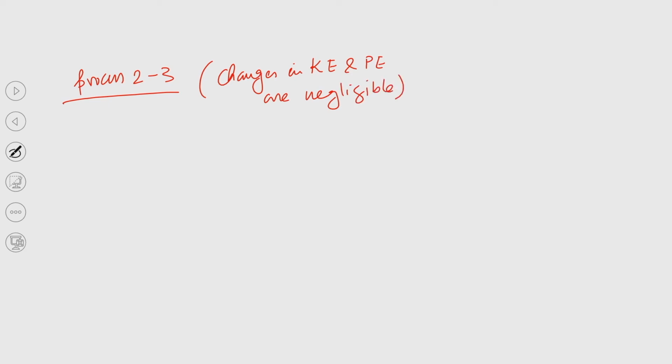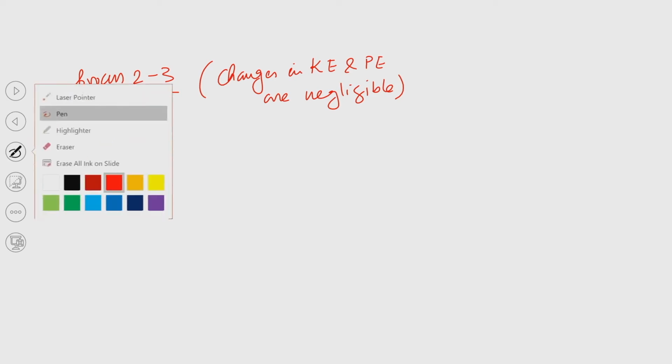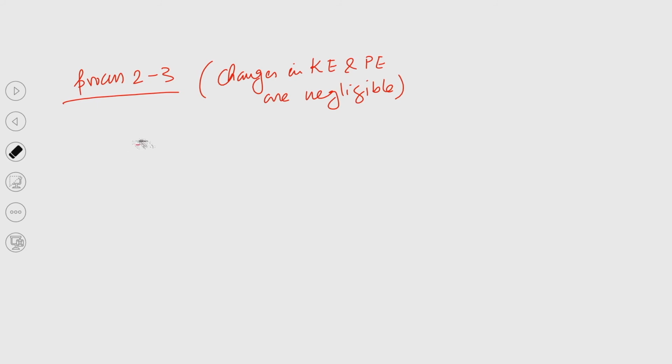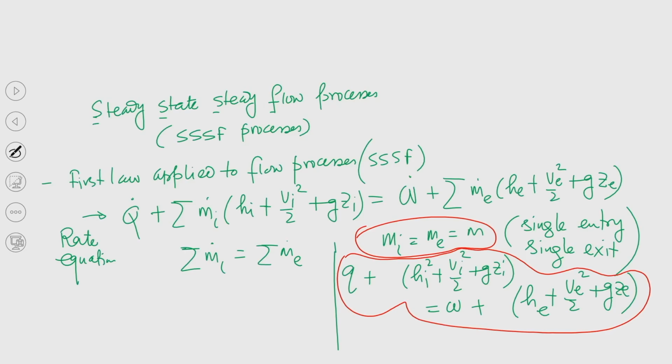Then what can we write? We can write Q for the process 2 to 3 will be equal to, this is 0, this is exit, so this is h 3. So h 3 minus h 2.